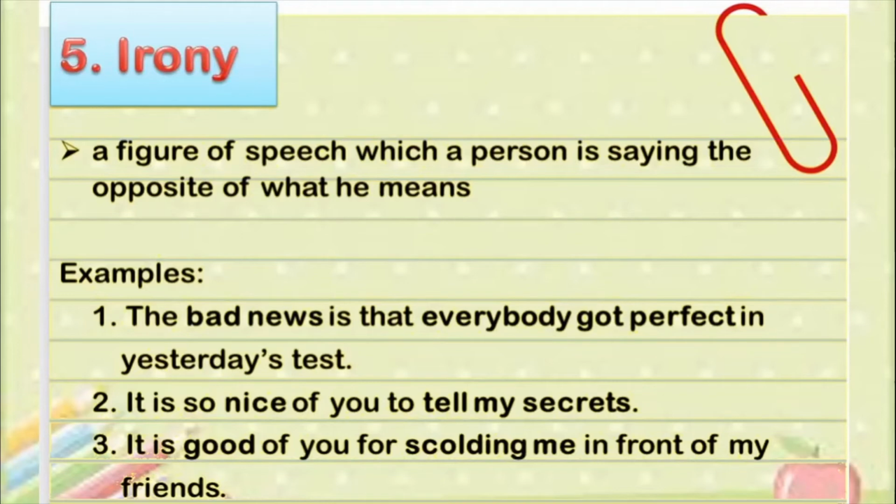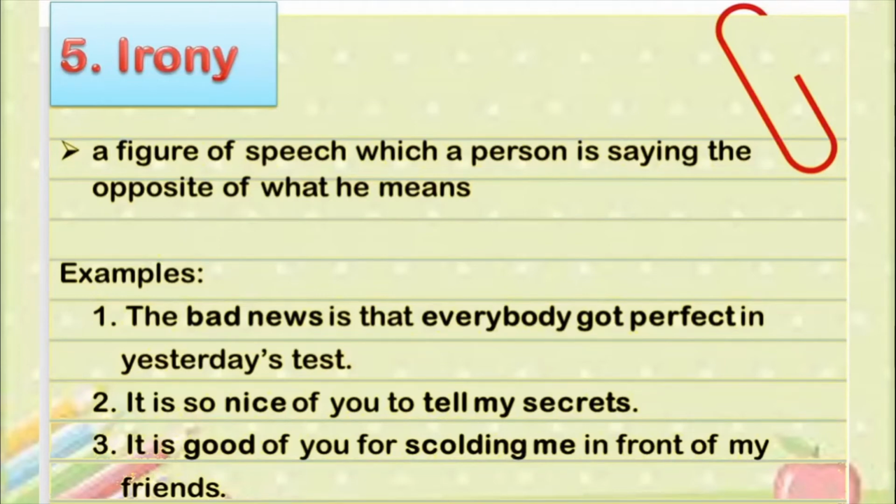It is so nice of you to tell my secrets. So if you tell your secret to someone, what do you expect? You expect that that person keeps the secret a secret, isn't it? That person doesn't tell it to anyone. But you realize that that person has gone and told the whole town about your secrets. So instead of saying, I'm so angry that you told my secrets, what are you saying? It's so nice of you to tell my secrets. Okay? It's an example of irony because you're saying exactly the opposite of what you want to say.